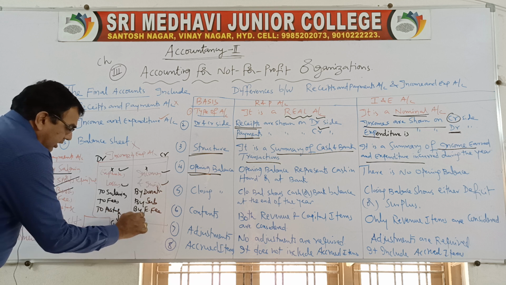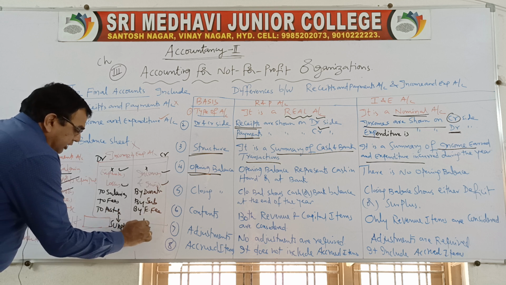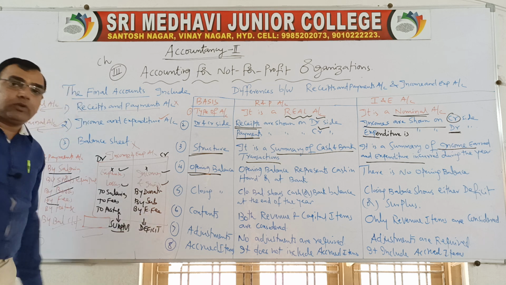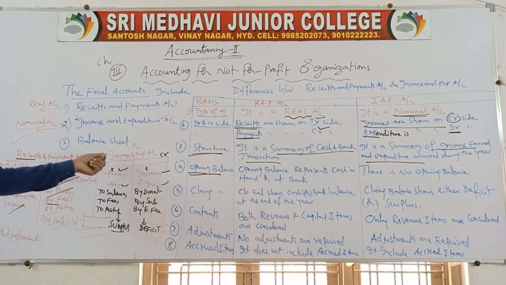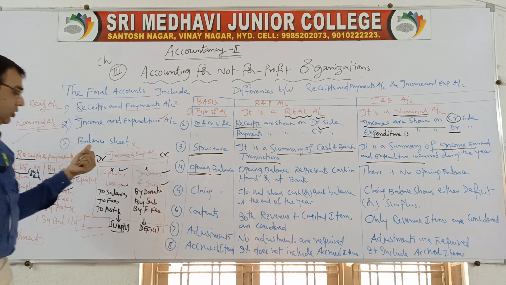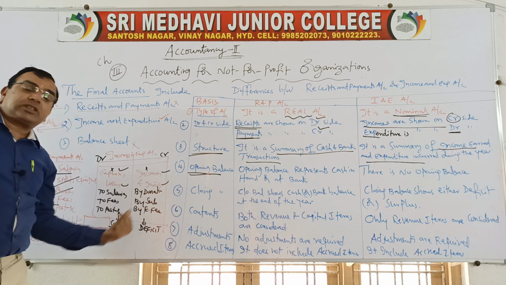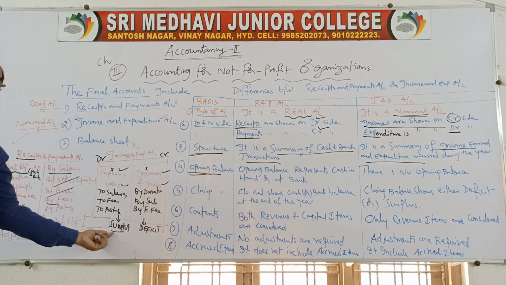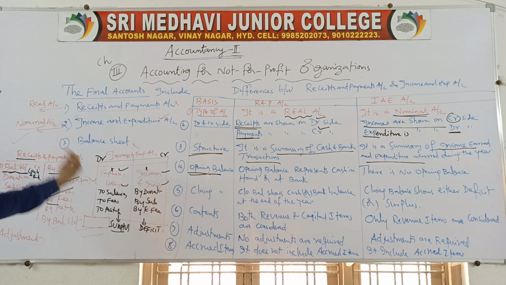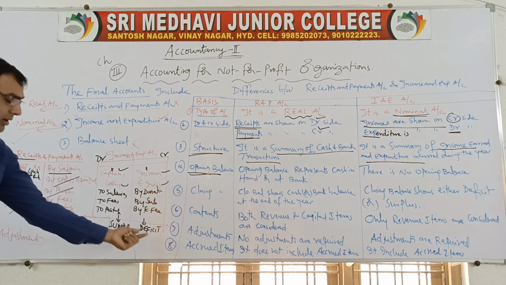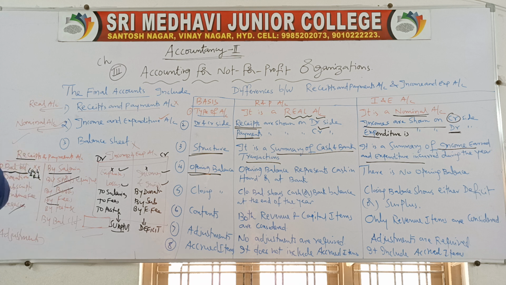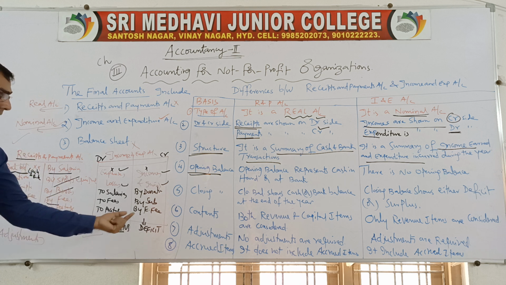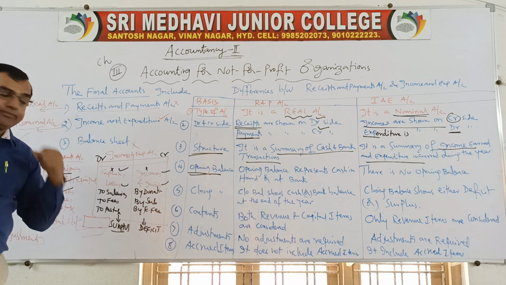If the balance is on the credit side, it shows deficit. That means if your income is more than expenditure, you will get surplus. If, unfortunately, your expenditure is more than income, you will have deficit. So simply remember, if the balance is on the debit side, it is surplus; if the balance is on the credit side, it is deficit.